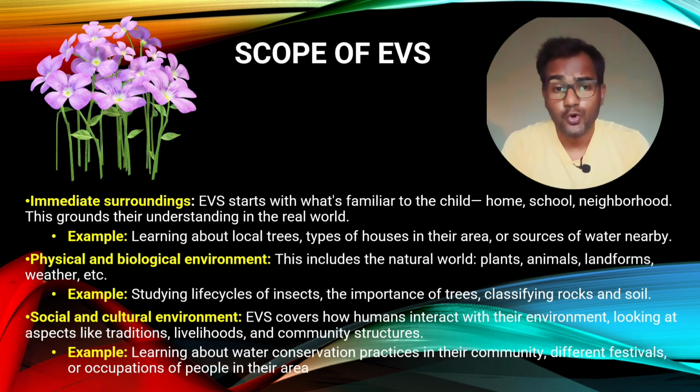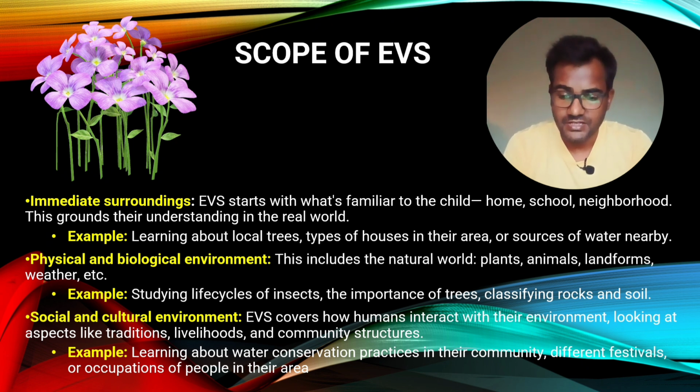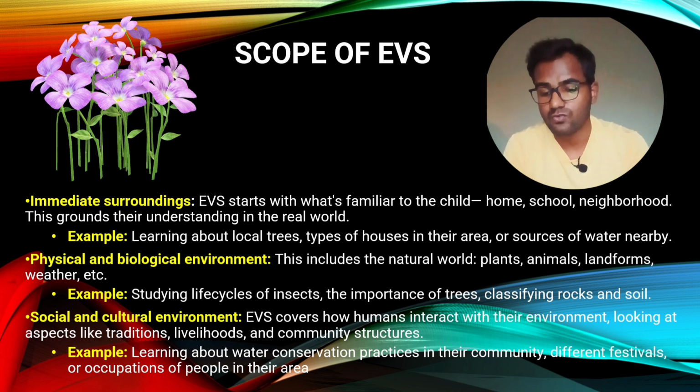So next we have scope of environment. So what are the different scopes of environment? Let's see. Immediate surrounding. Environment starts with what's familiar to the child: home, school, neighborhood. This grounds their understanding in the real world.